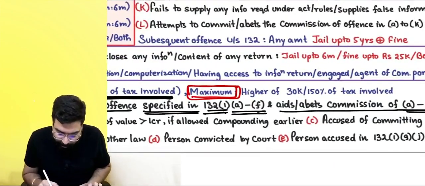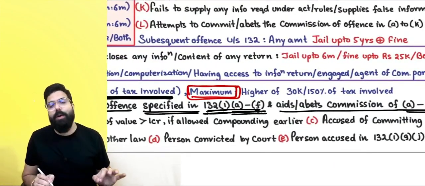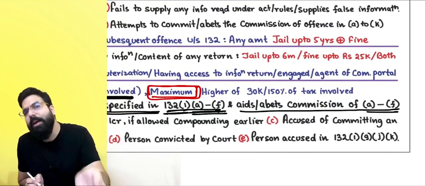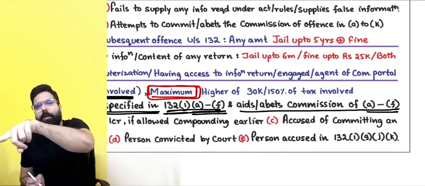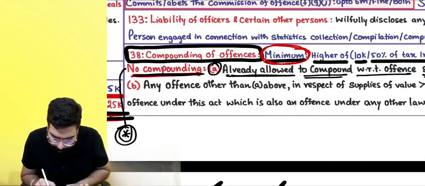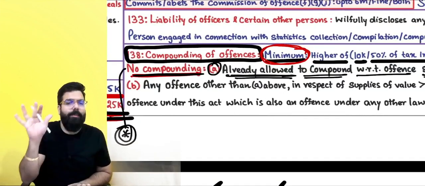They are telling section number 132(1) A to F offense, if you are done or you have helped someone in A to F offense and you were given compounding already once, second time compounding will not be given to you. No, already compounded, then second time compounding will not be given.